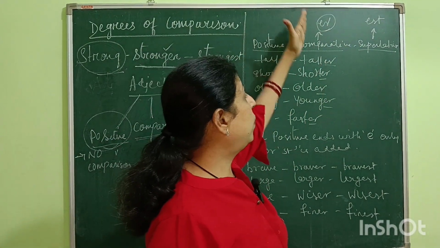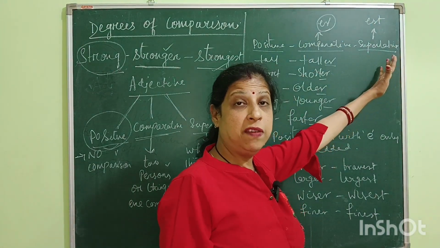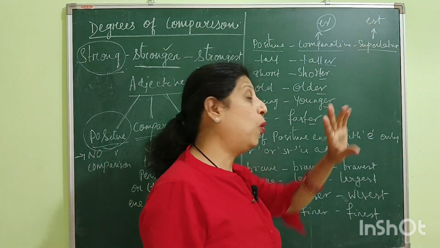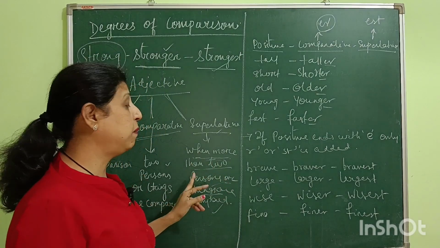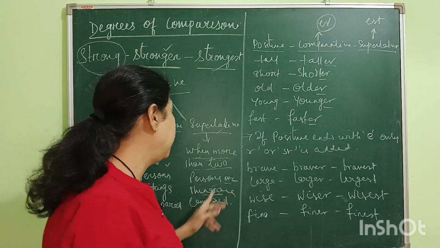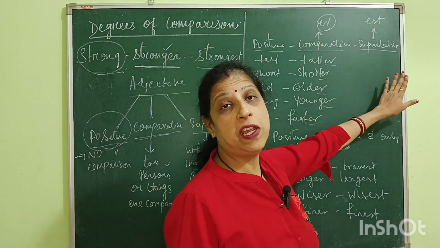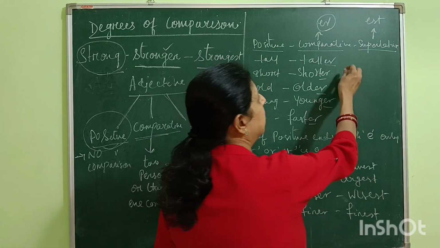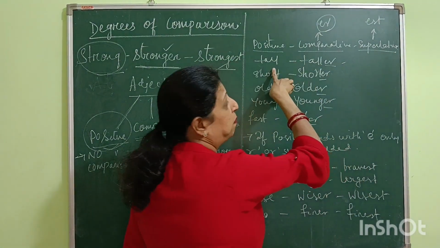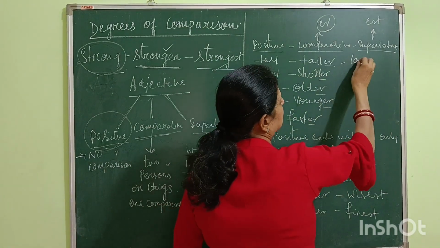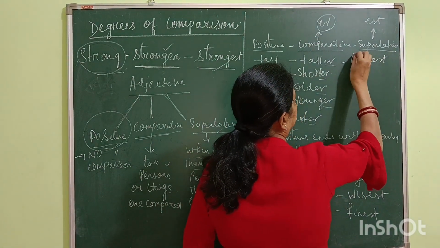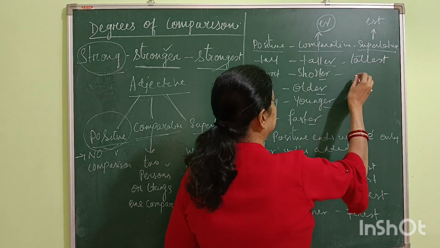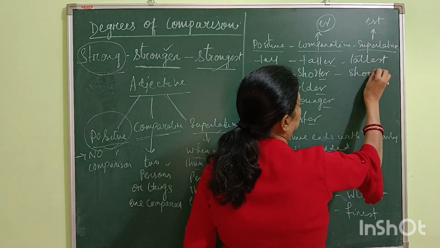Now we use superlative when we are comparing more than two persons or things, and we use EST. We add EST to the positive word. For example, tall, taller, tallest. Short, shorter, shortest.